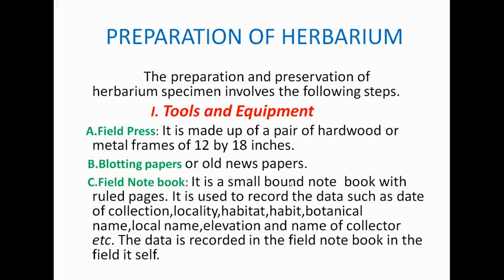C. Field notebook. It is a small bound notebook with ruled pages. It is used to record the data such as date of collection, locality, habitat, habit, botanical name of a plant, local name of a plant, elevation and name of collector, etc. The data is recorded in the field notebook in the field itself. Habitat means the environment in which the plant survives.